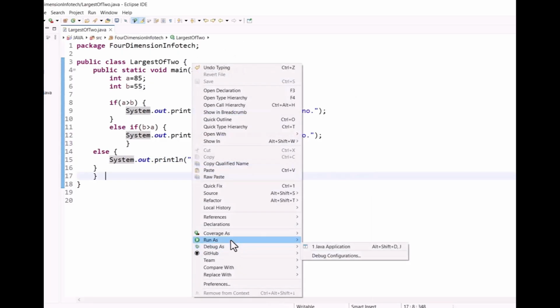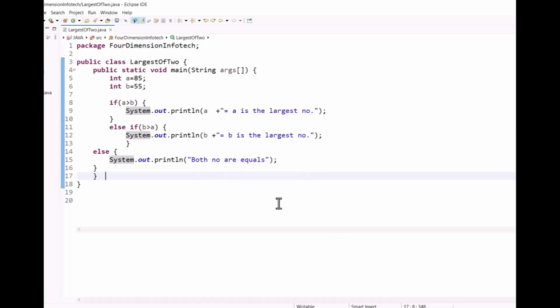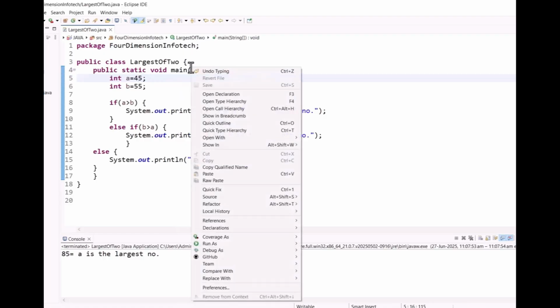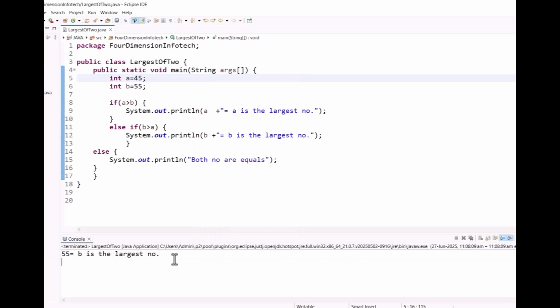So let's see. Run as Java application. Here int a is 85, so a is the largest number. If we change the number, a equal to 45, and run as Java application, we will get the output as b is the largest number because b value is 55.